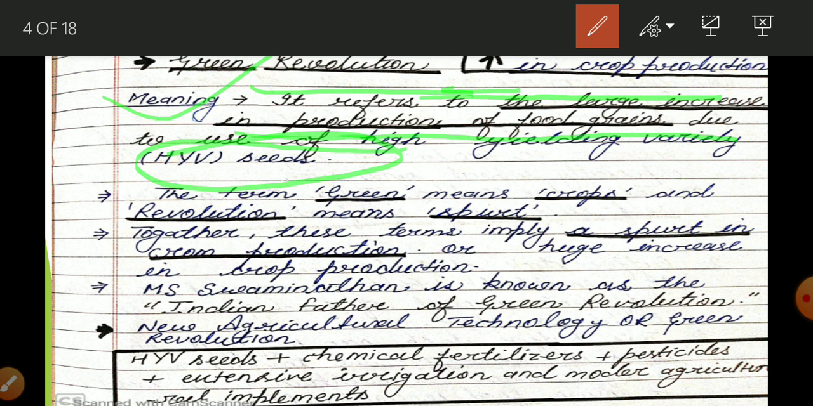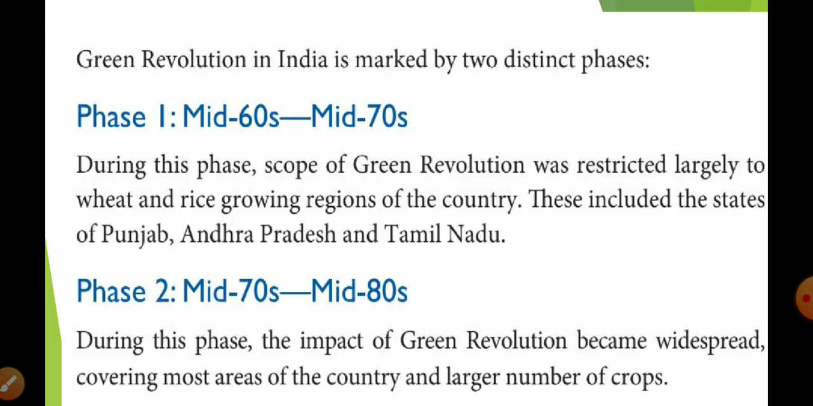And remember, this has a proper system. Green revolution technology means we are going to use HYV seeds plus fertilizer plus pesticide plus proper water, then we are able to produce too much food grains. Okay, students, now this green revolution was introduced in our country in 2 phases.